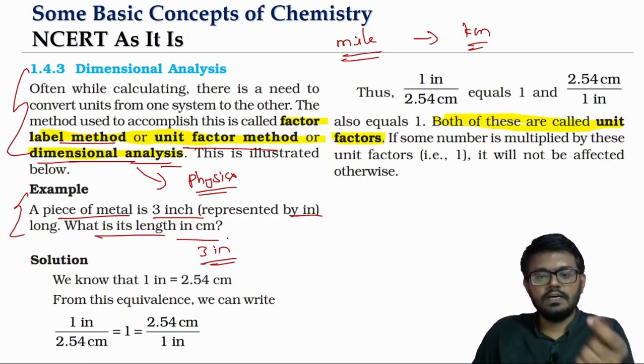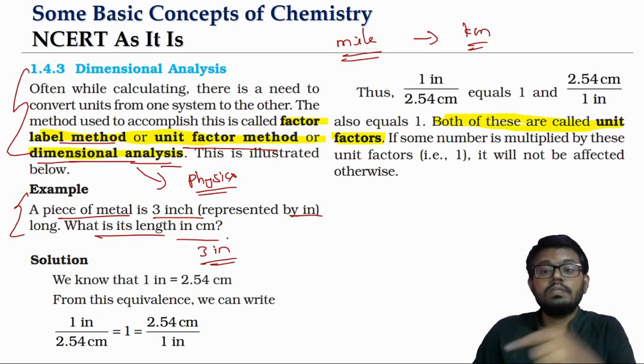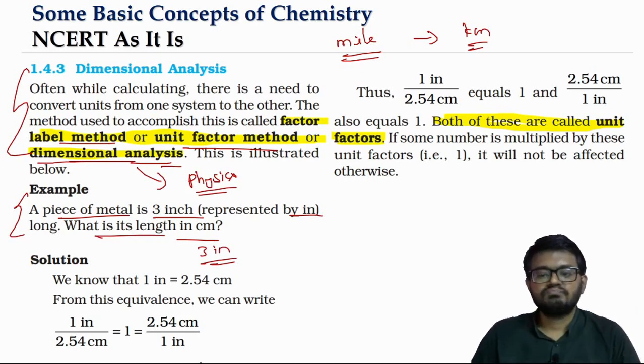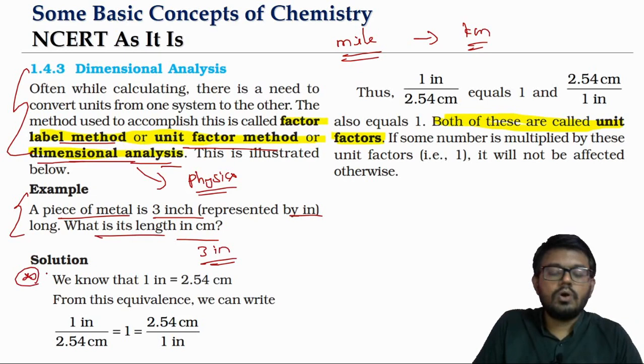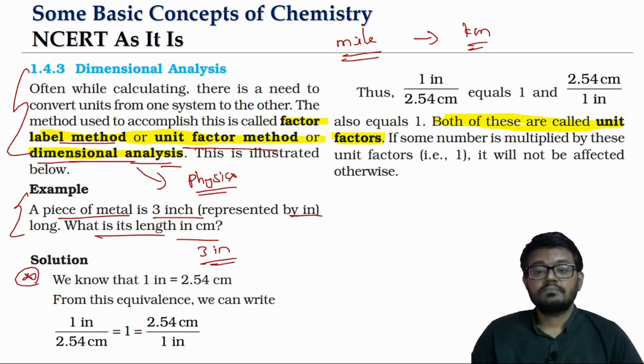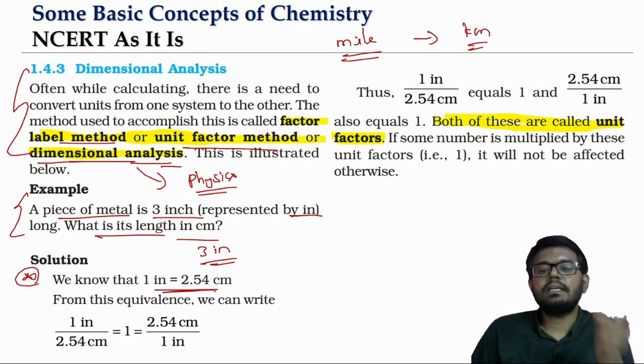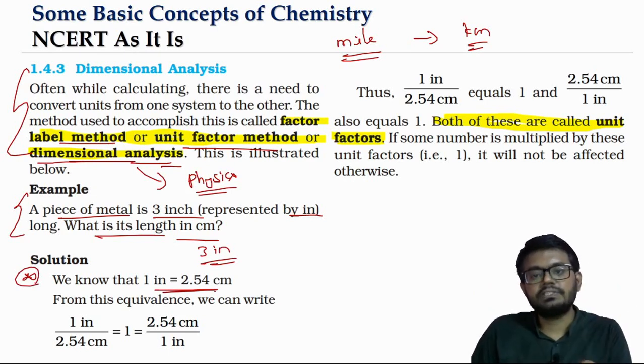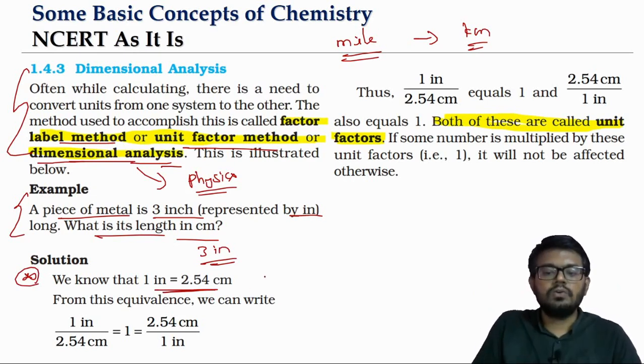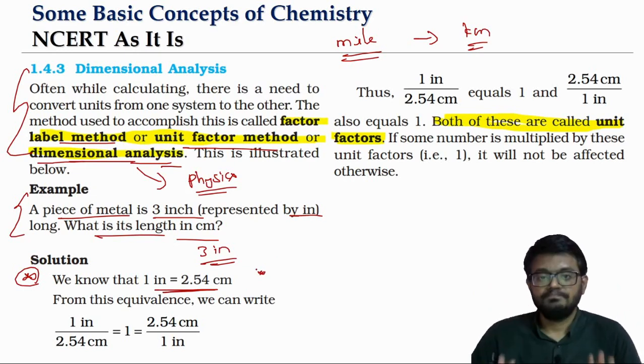We have the length given in inches and want to convert it into centimeters. We will see how this factor label method works. First thing is we should know the conversion factor, which we get from the actual definition of what an inch is and what a centimeter is. Suppose we already have it.